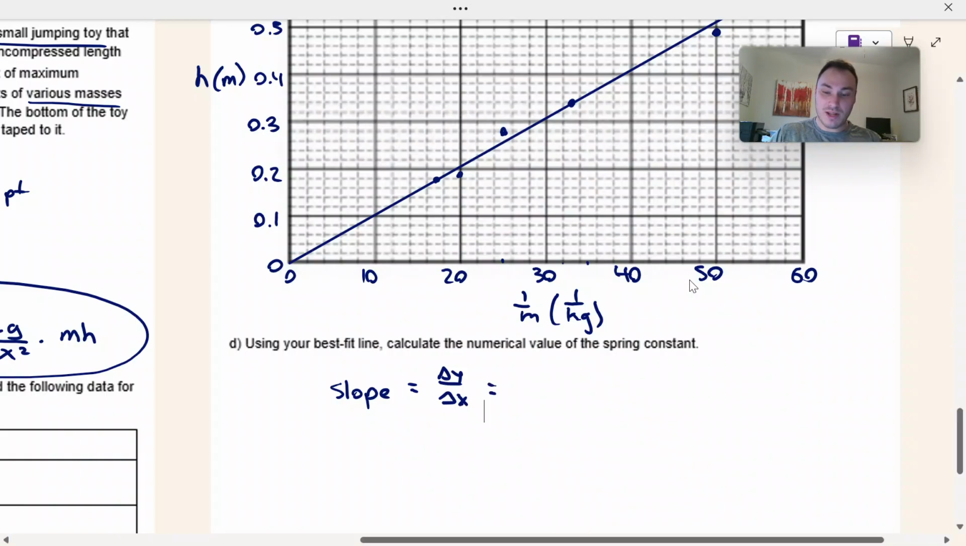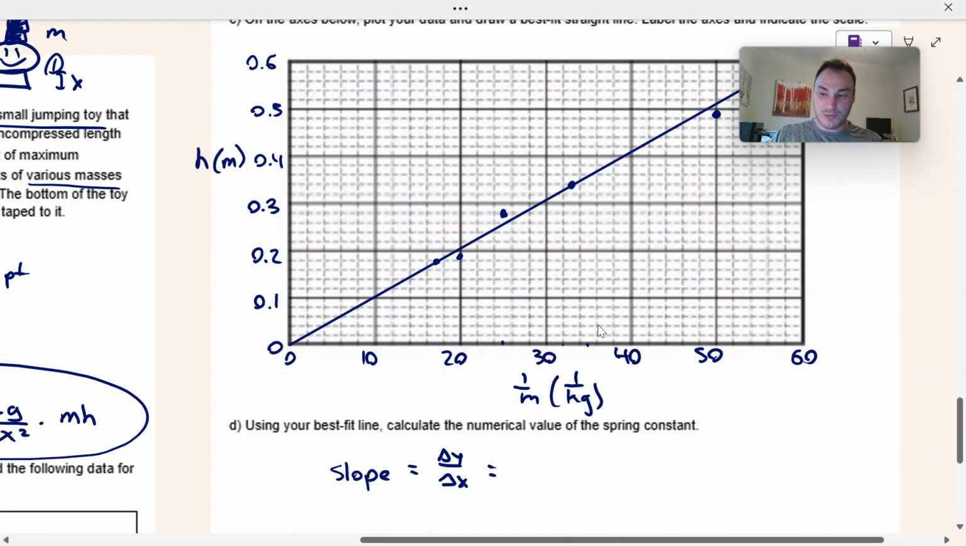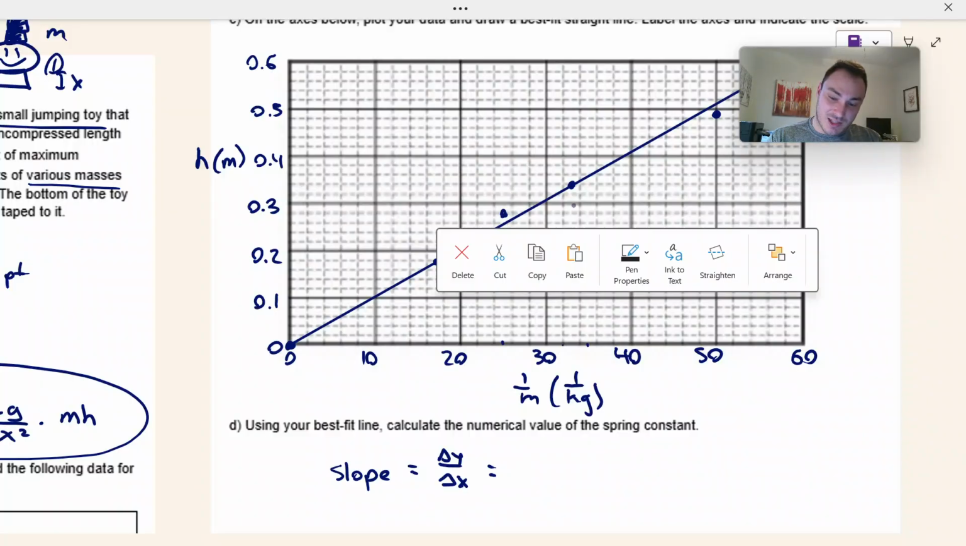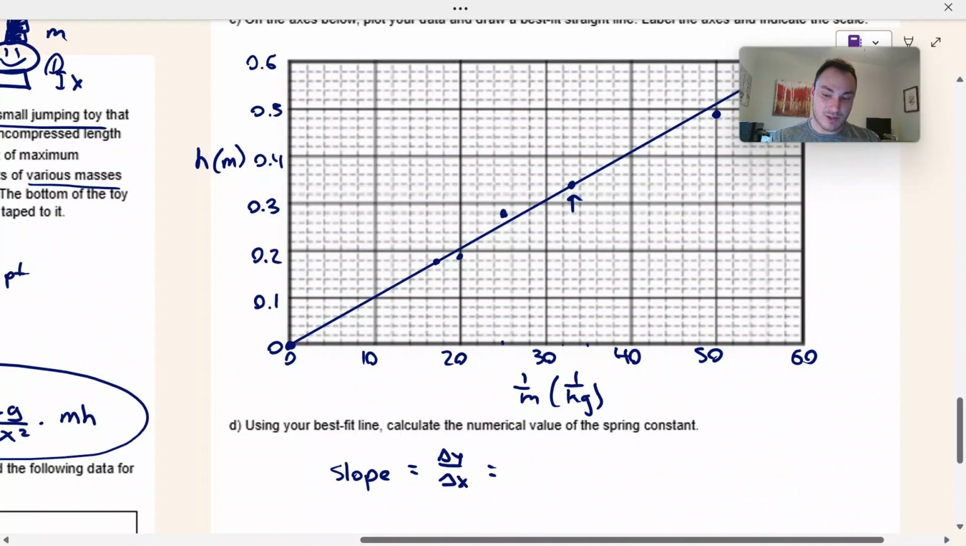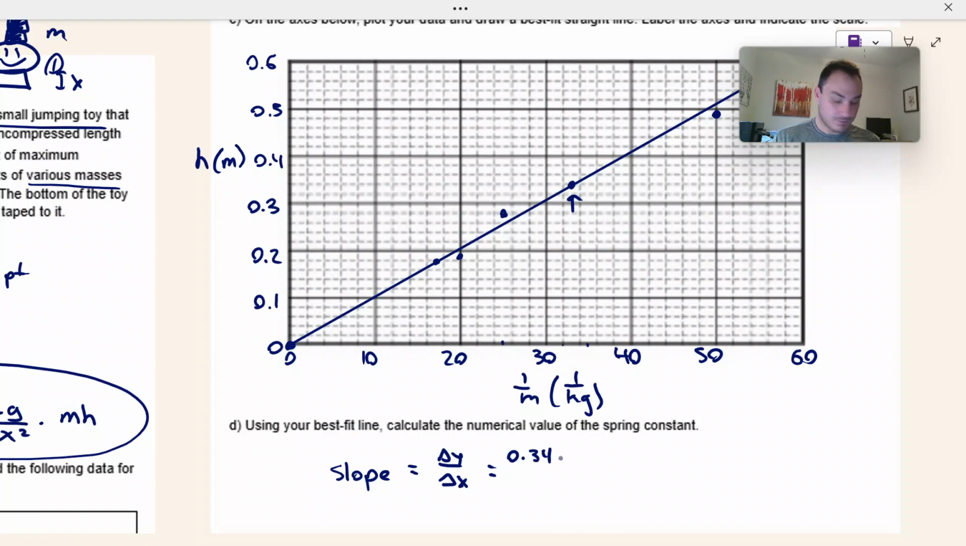We need to pick 2 points. And I like to always make 0, 0 one of my points because 0, 0 is on that line. Looking at another point on this line, I see that this point falls right on my line, so let's use that point as well. That is 33, 0.34. So y2 minus y1, y2 is 0.34 minus 0, over x2 minus x1, x2 is 33 minus 0. And we get 0.34 over 33.